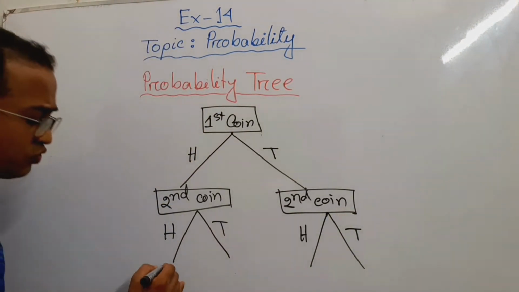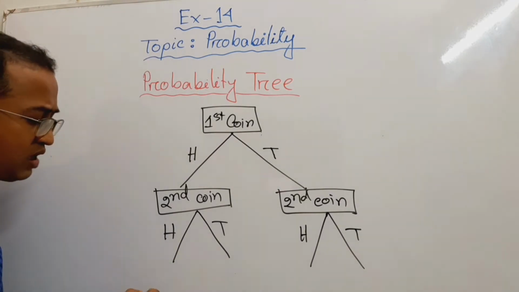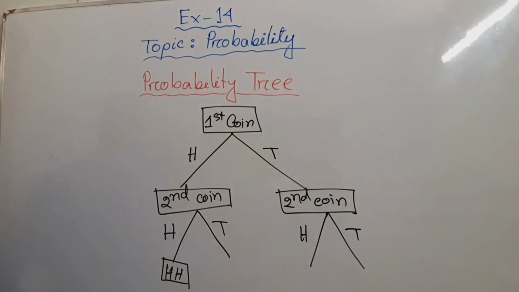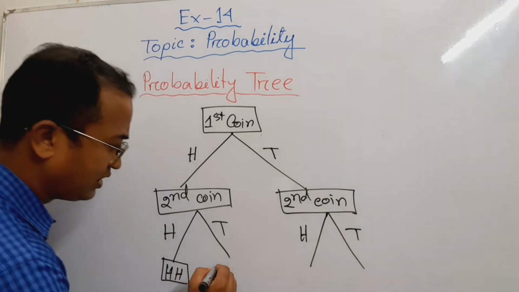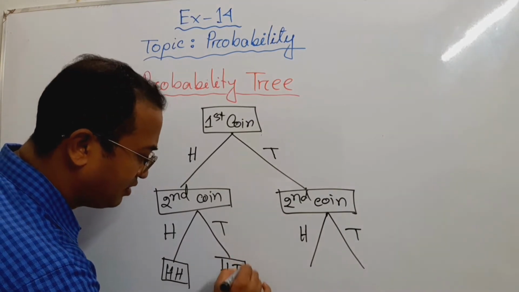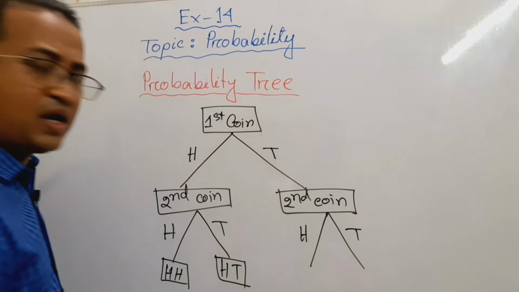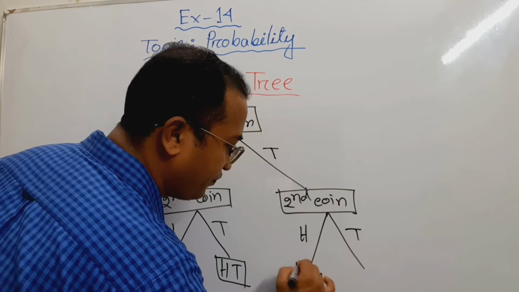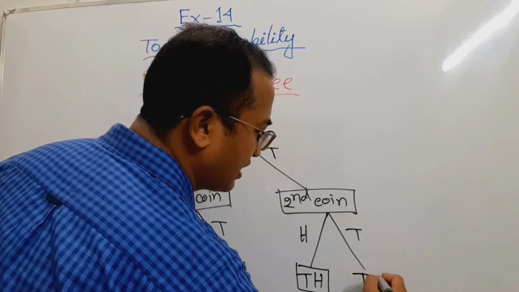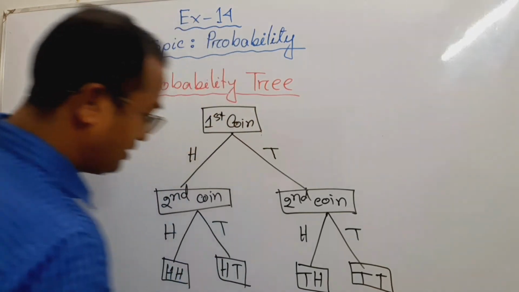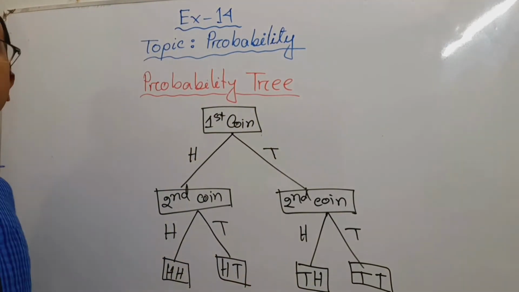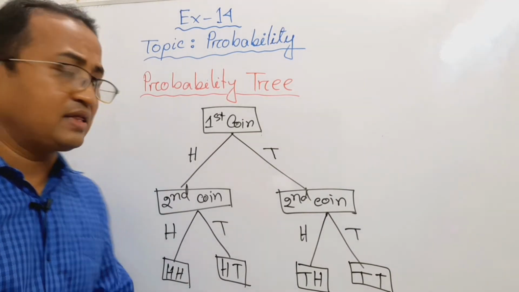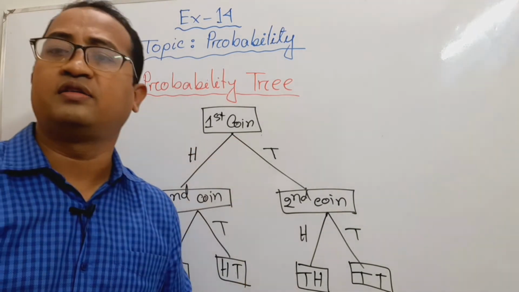So what are the possible outcomes? Head and head: maybe you will get 2 heads in 2 tosses, or you will get head and tail, 1 head 1 tail. Maybe you will get first coin tail, second coin head. Again you may get the result both tail. These are the possible outcomes, and these possible outcomes are known as the sample space, and this is the probability tree.